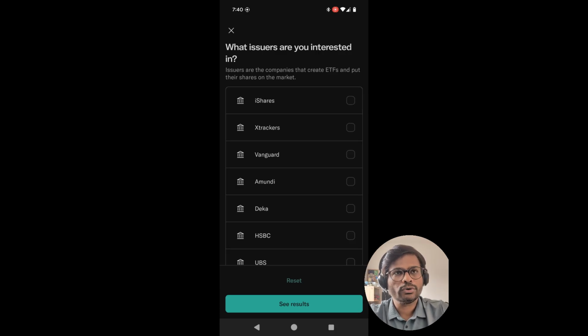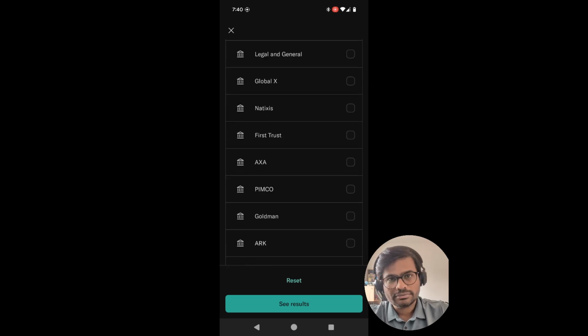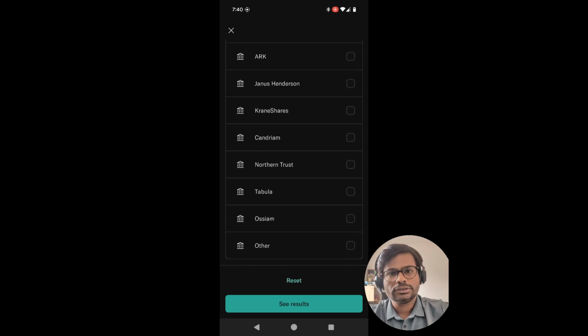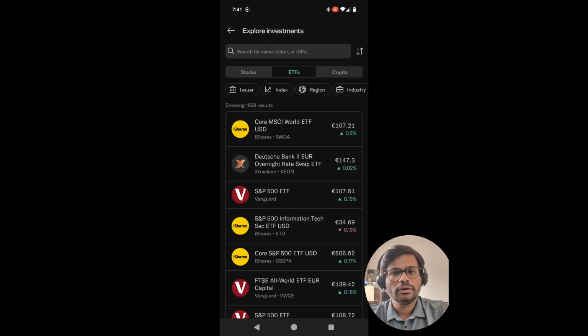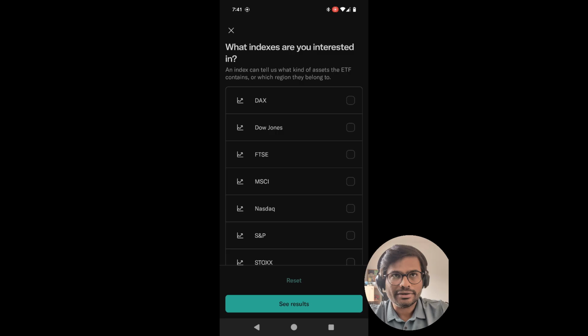Again, you can filter it out by issuer, so which issuer you specifically want. At times it does matter what issuer you have, because your volume is defined, your assets under management are also defined, and these are minimum criteria that someone can think about while shortlisting the ETFs.